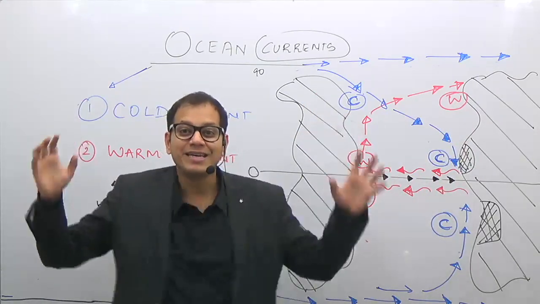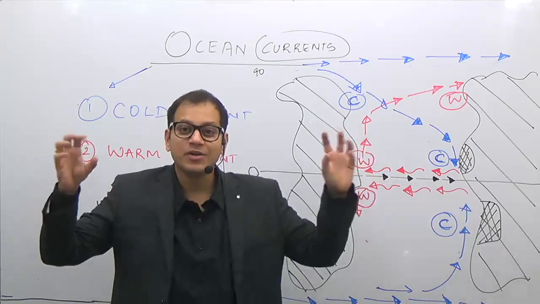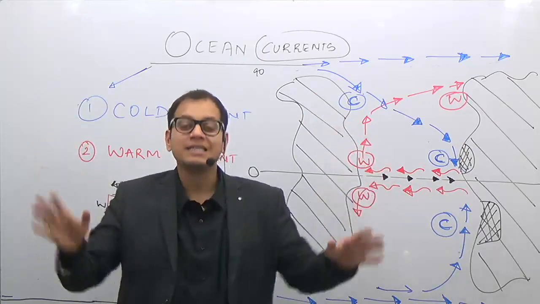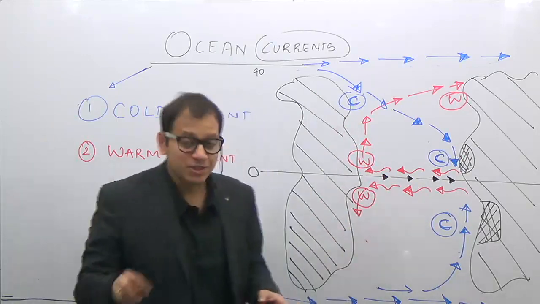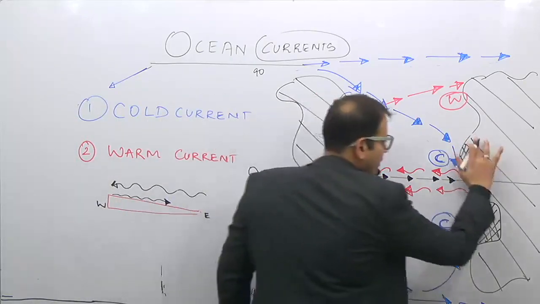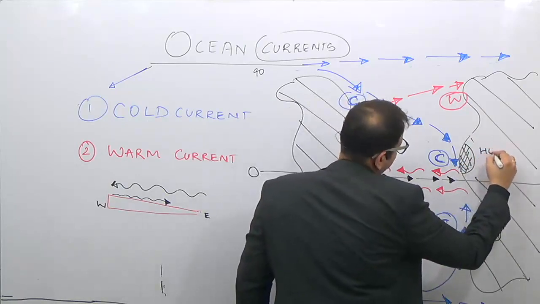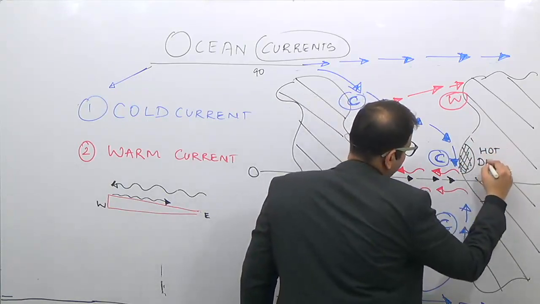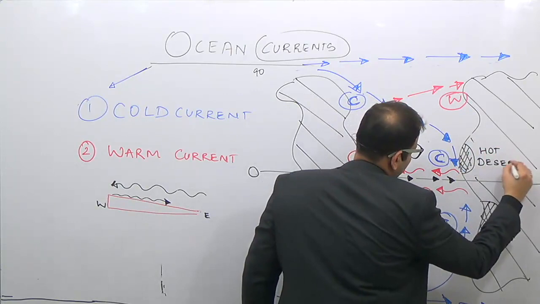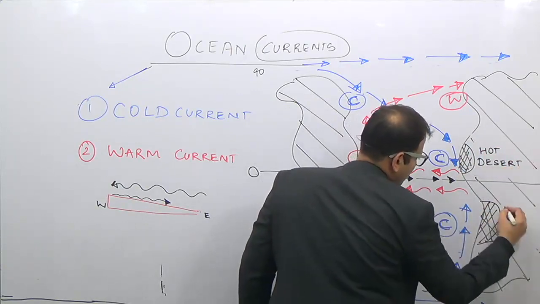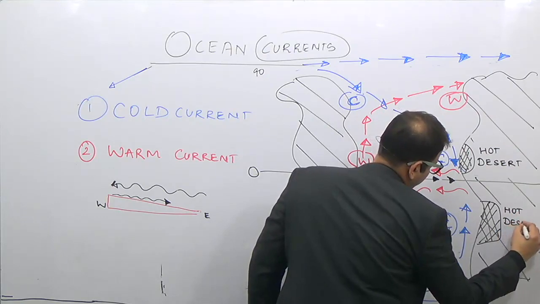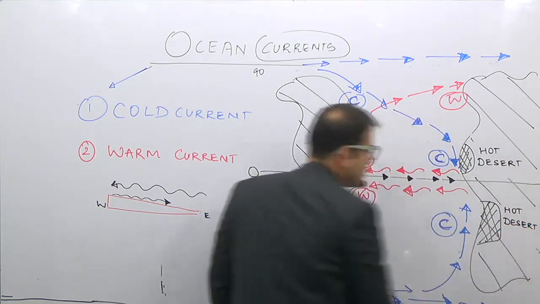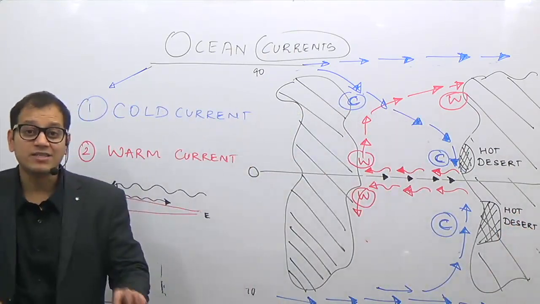Therefore, the hot deserts of the world are located on the western coast of the continents in the Horse latitudes or subtropical high pressure belt. So here is one hot desert of the world, and here is another hot desert of the world. So these are the two regions of hot deserts of the world.